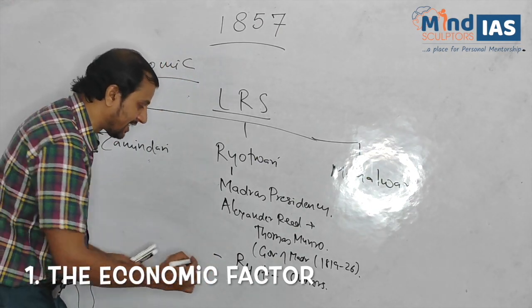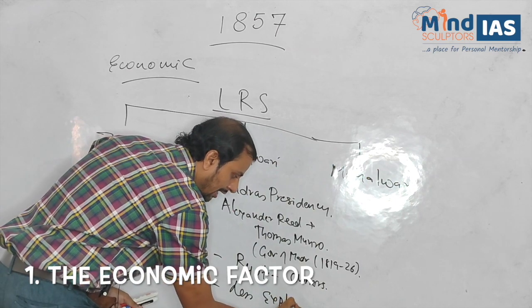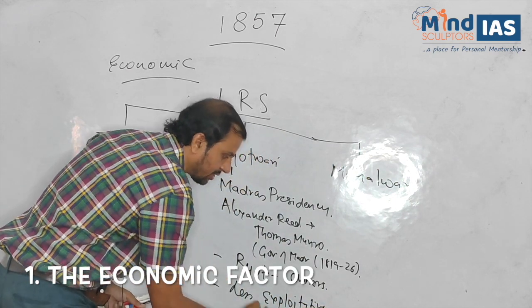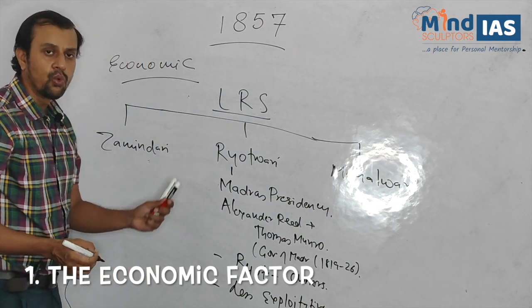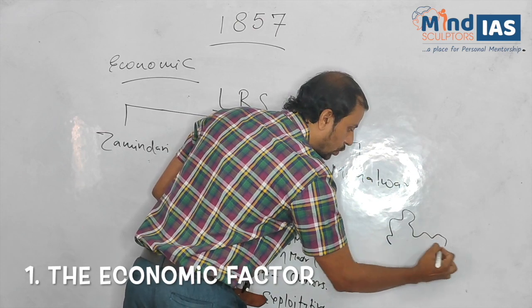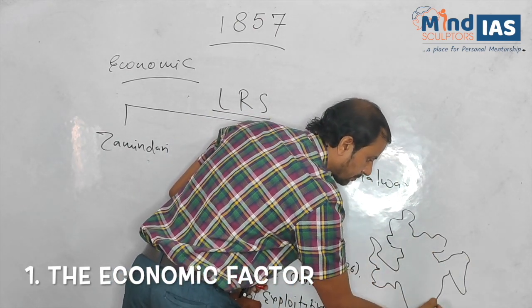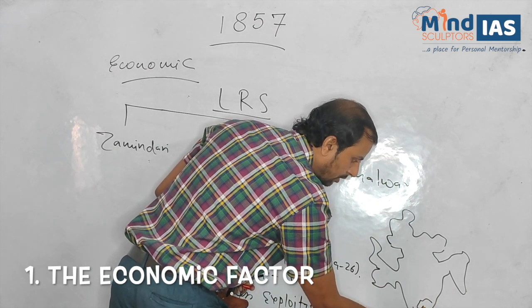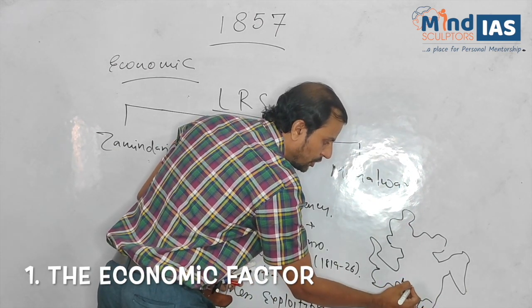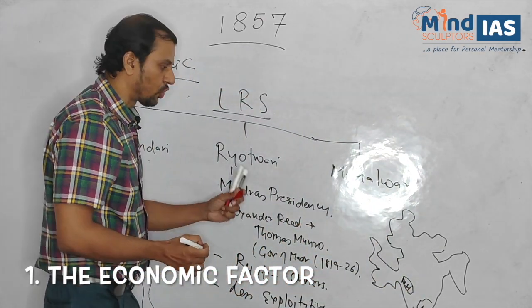We can always say less exploitative as compared to Zamindari system. Now we can denote in India where the Ryotwari system was first introduced: parts of Madras Presidency, later also introduced in parts of Maharashtra, etc.